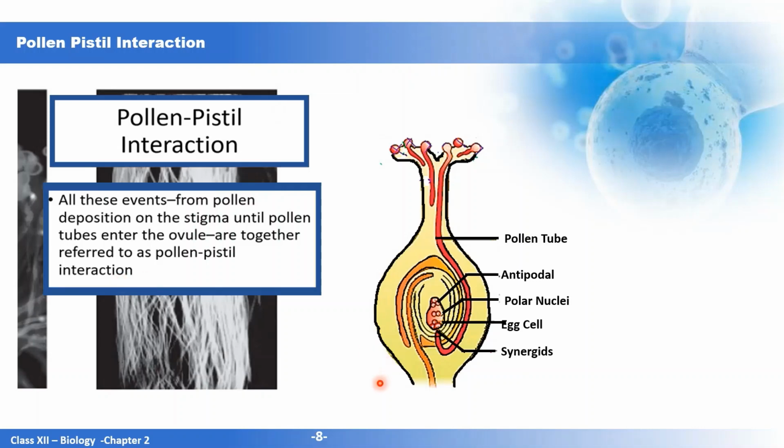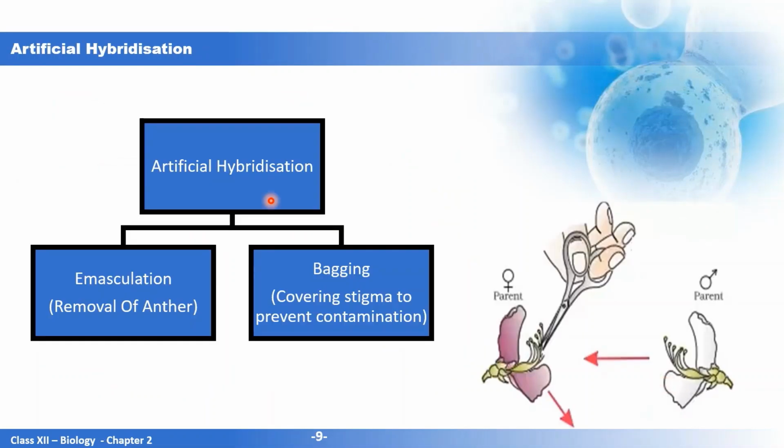What are those two cells? Generative cell and vegetative cell. But sometimes the generative cell divides, it undergoes mitosis and forms the two male gametes. These male gametes travel through the pollen tube and enter the embryo sac, and it will lead to fertilization. Now this pollen pistil interaction is of major concern for the scientists, for the crop breeders. Let's see in the next slide about artificial hybridization.